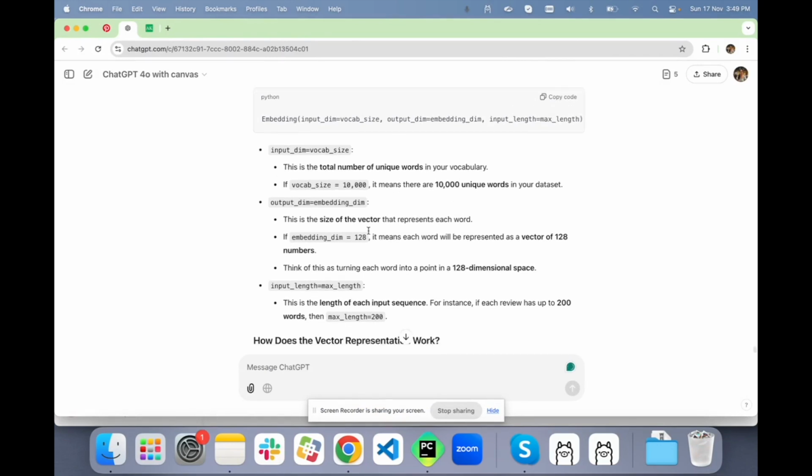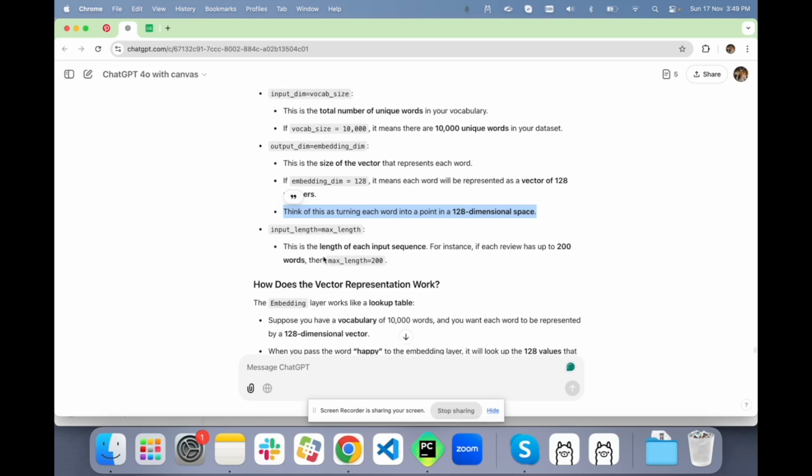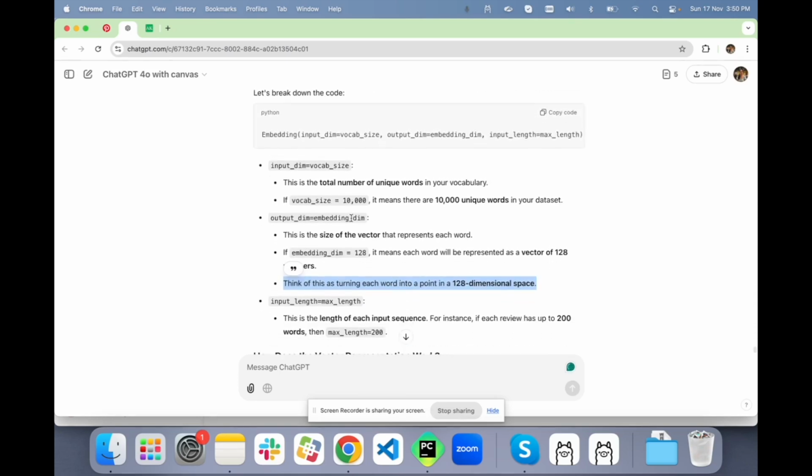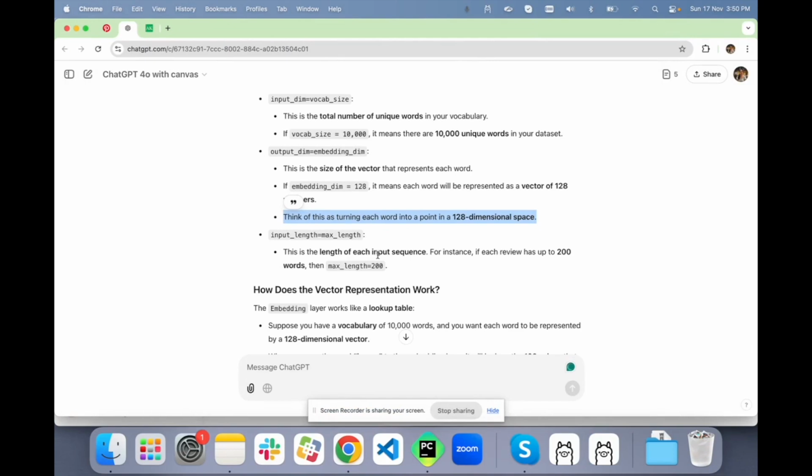The output dimension is going to be 128. This is the size of the vectors that represent each word. Okay. It means each word will be represented as a vector of 128 numbers. Think of this as turning each word into a point in a 128 dimensional space. Correct. Now the max input is going to be the maximum length. We used it here also when we applied pad sequence 200. So the length of each input sequence is going to be 200.